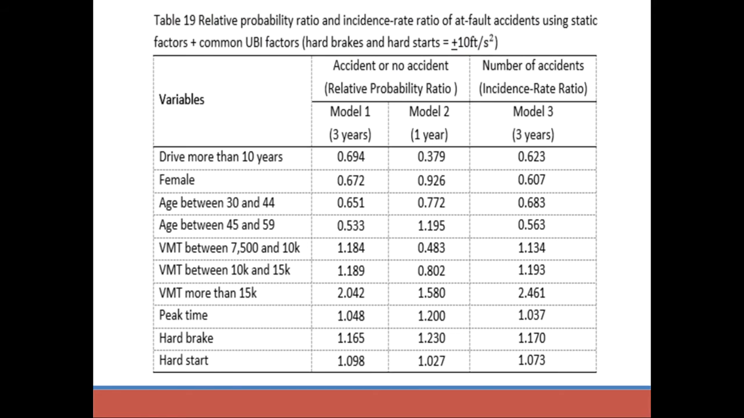Here is a sample table that shows the relative probabilities when we include common UBI factors. We can see that a driver on the road during peak time is 1.048 times more likely to have an accident. In other words, the chance of having an accident is 4.8% higher, and both hard brakes and hard starts increase the probability of an accident as well.